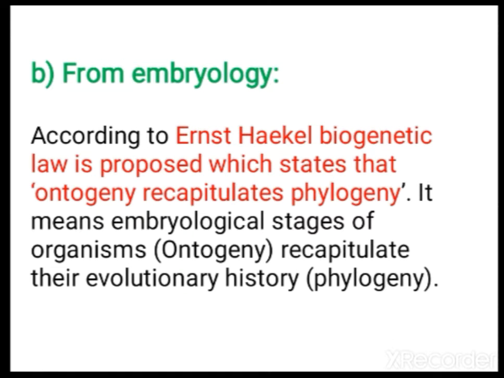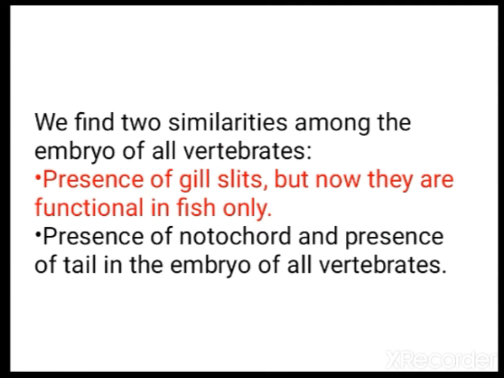Next, from embryology. According to Ernst Haeckel's biogenetic law, ontogeny recapitulates phylogeny. It means the embryological stages of organisms show the evolutionary history. How do they show? When you see all the vertebrate embryos, they show some common features.